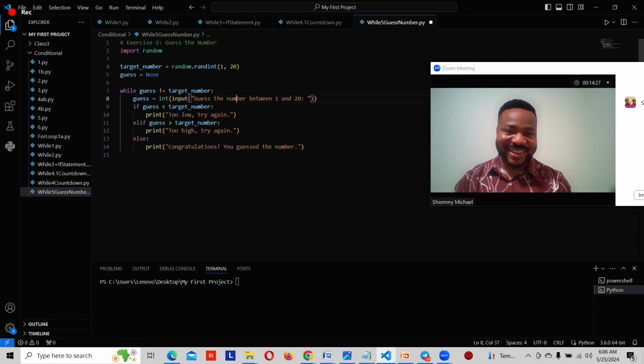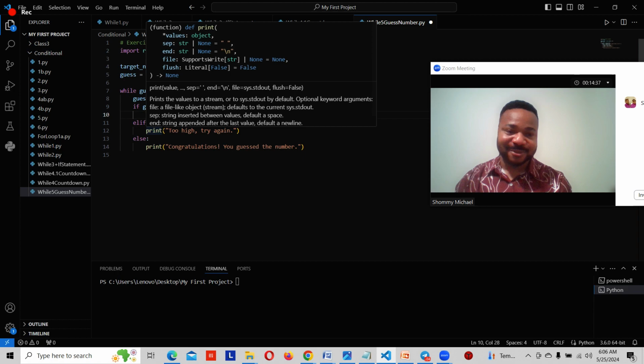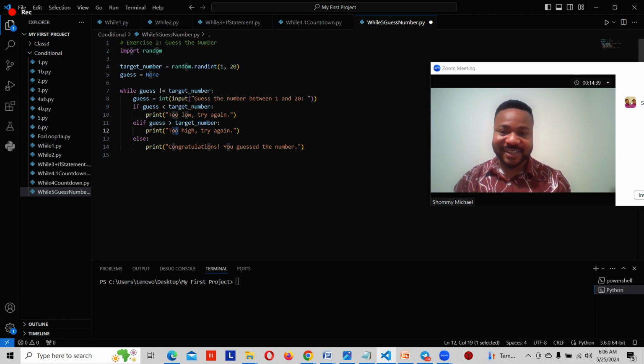If guess is lesser than target number, this one is very interesting, print too low, try again. Elif is another conditional statement. Elif guess is greater than target number, print too high, try again. Else print congratulations, you guessed the number, right?